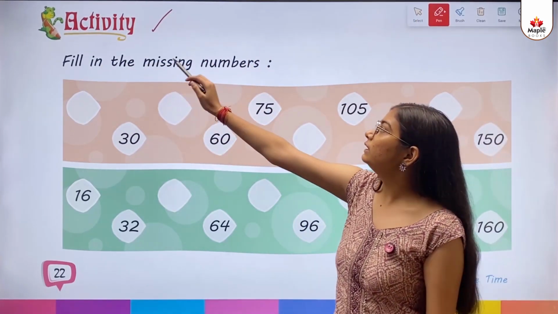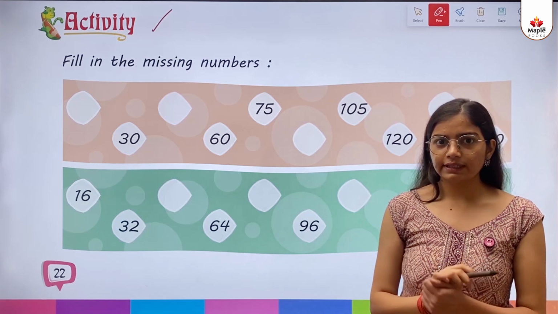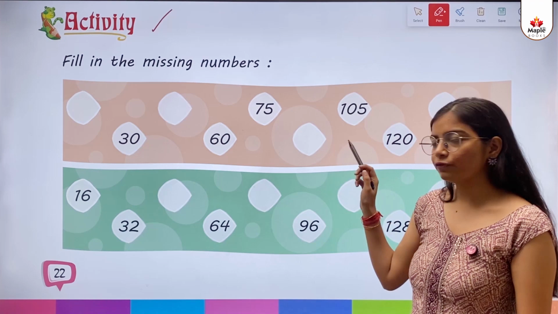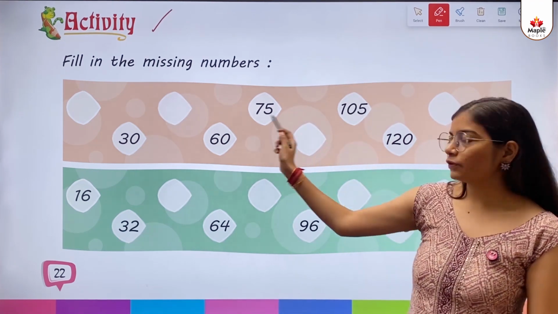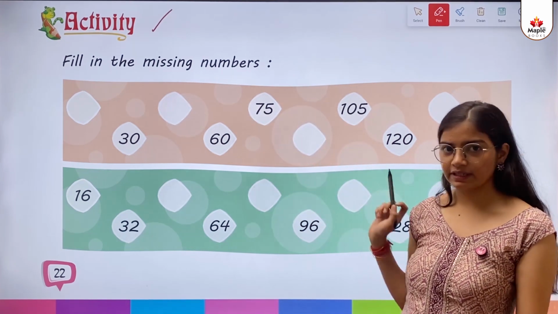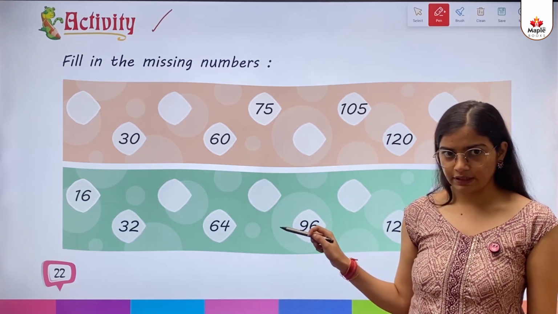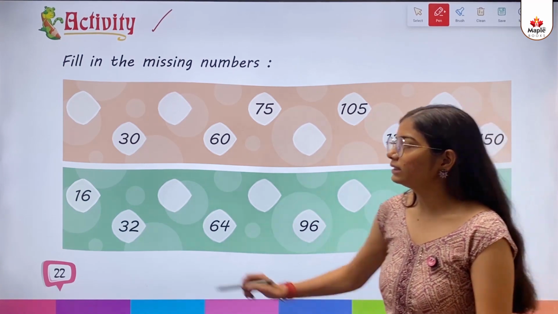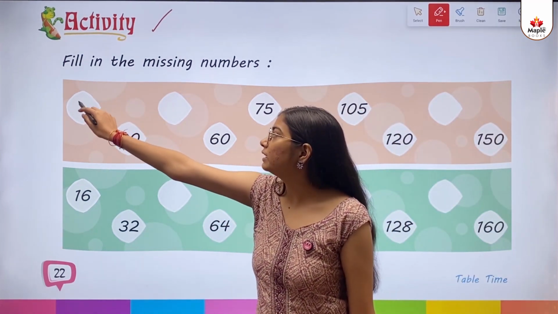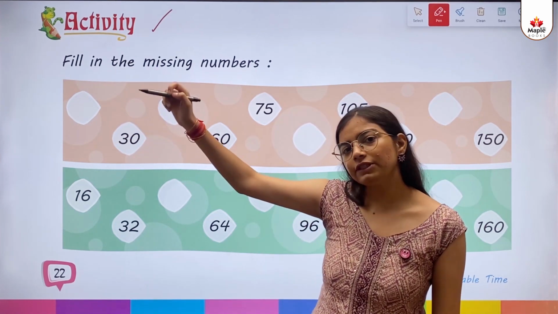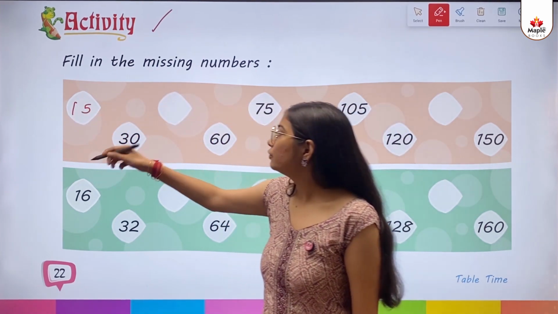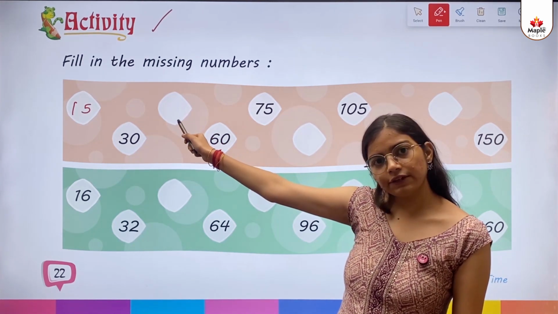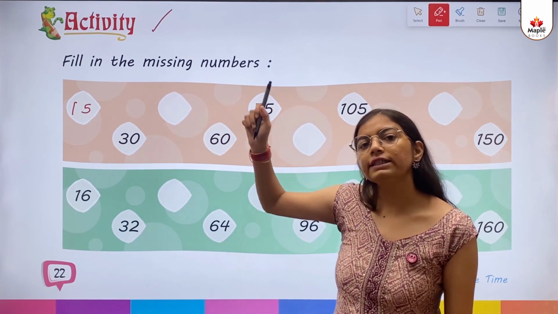Activity. Fill in the missing numbers. So kids, as you can see, there are two boxes given here and we need to fill it. First, in this one, there is 15 table is given. So we have to fill the missing numbers, and here is 16 table is given. So we have to here also fill the missing numbers. Okay. So let's just start. So the first one is 15 ones are 15. 15 twos are 30. Already written here. 15 threes are 45. So we need to write here 45.